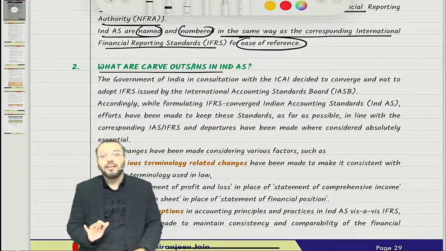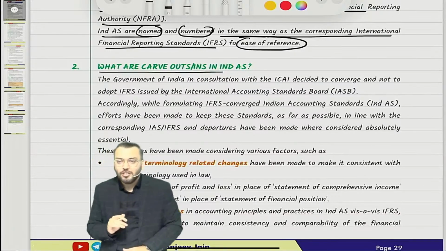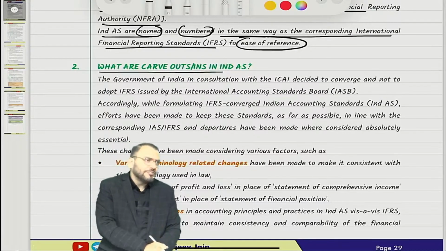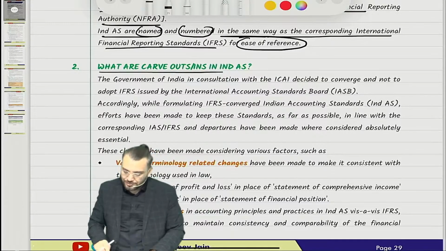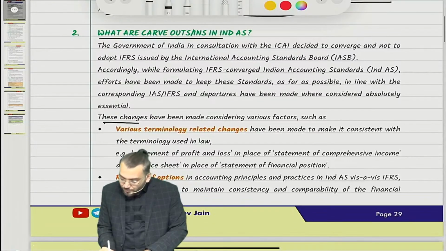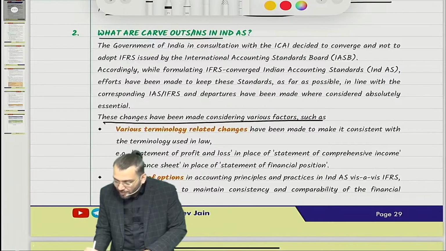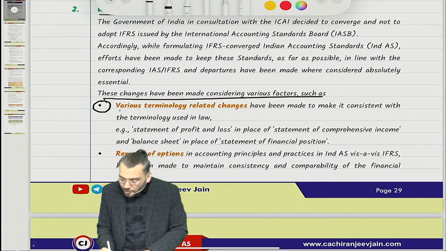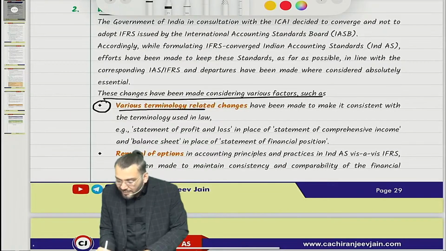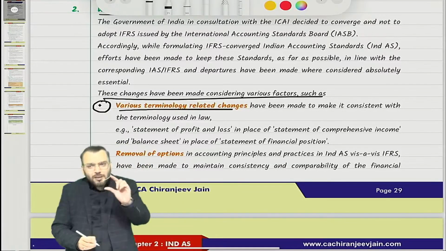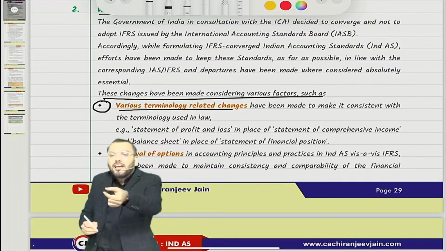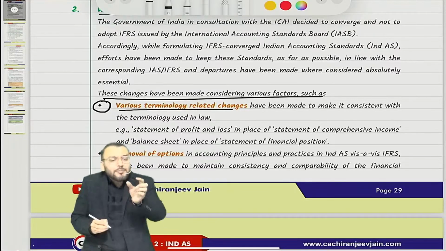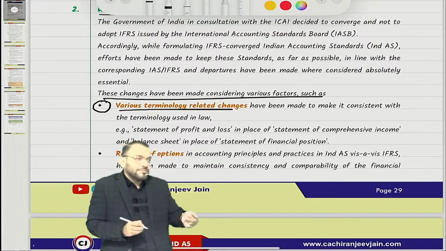So what is the difference between Ind AS and IFRS? That we need to understand. Normally there are three types of differences. The first difference is due to some terminology-related changes. Some terms used in IFRS have a different terminology in India.